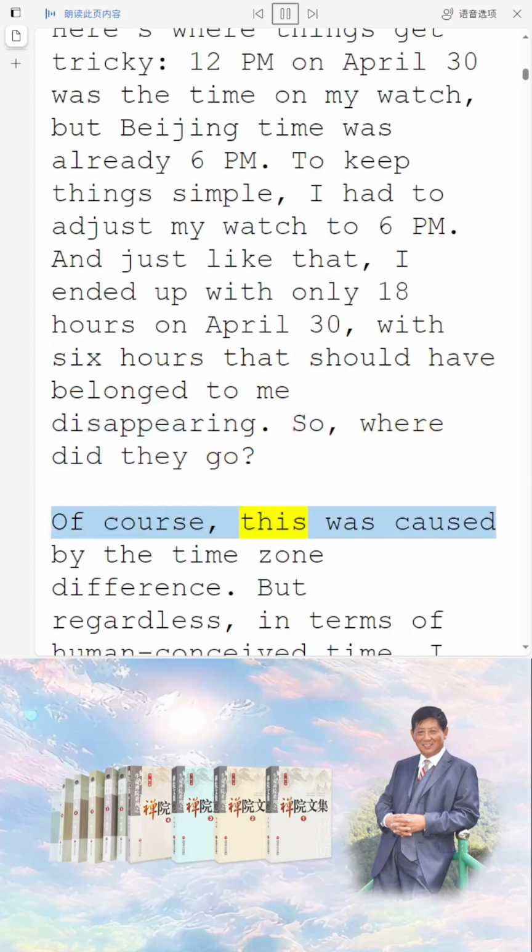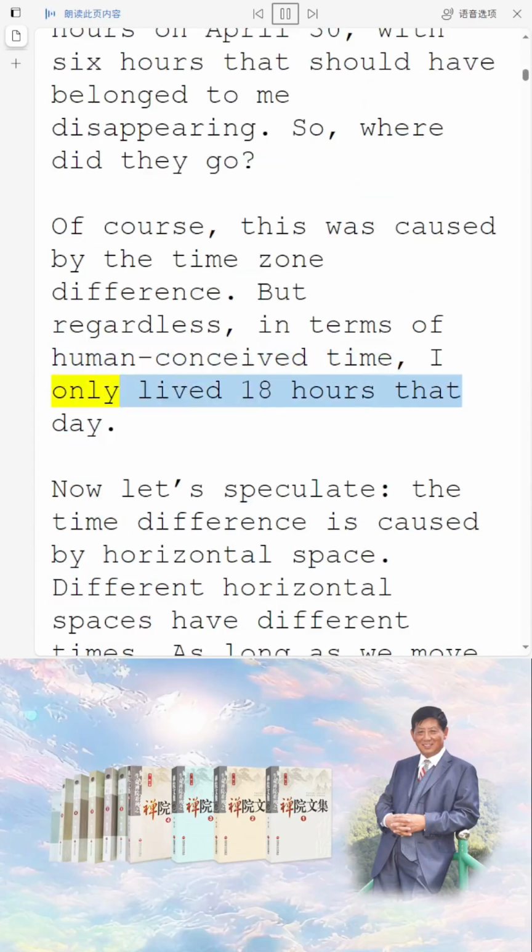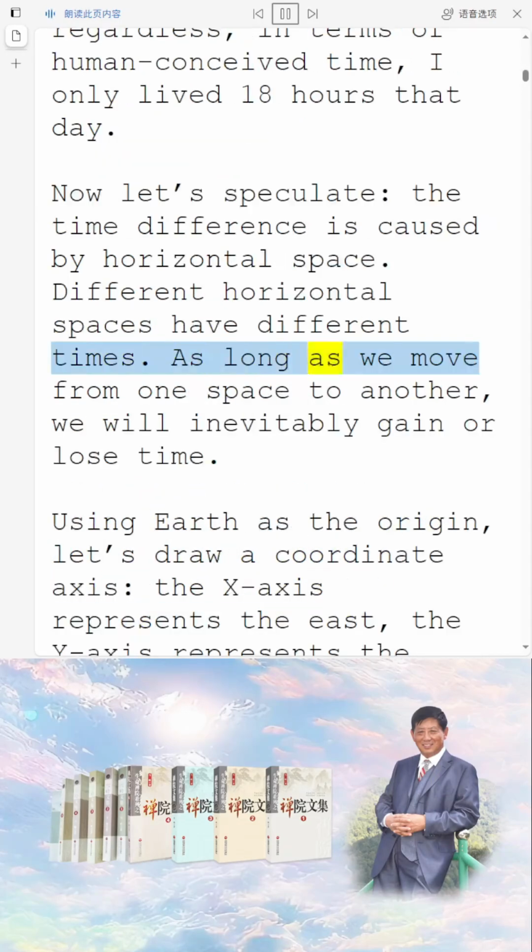Of course, this was caused by the time zone difference. But regardless, in terms of human-conceived time, I only lived 18 hours that day. Now let's speculate. The time difference is caused by horizontal space. Different horizontal spaces have different times. As long as we move from one space to another, we will inevitably gain or lose time.